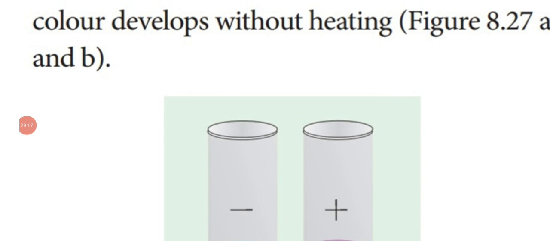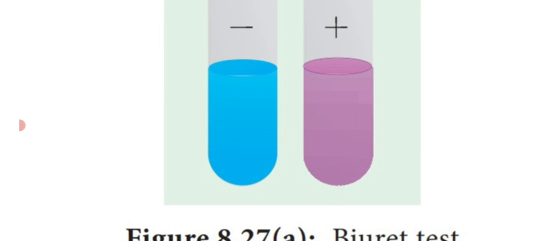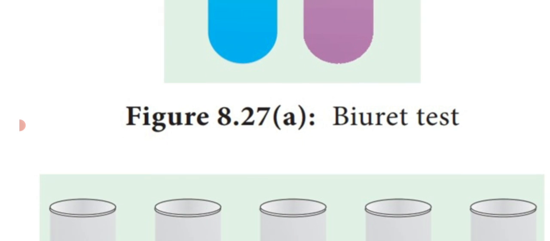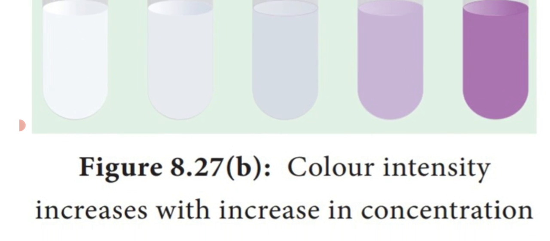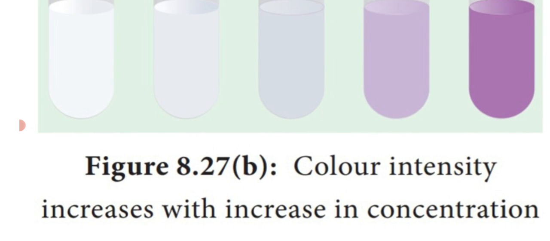Dear students, without heating, if you add the protein substance, sodium hydroxide solution and 0.5% copper sulfate, it produces the purple color in the second test tube, indicating the presence of protein. The remaining test tubes do not show the purple color because the concentration of the sodium hydroxide solution and 0.5% copper sulfate solution is not in the correct proportion.